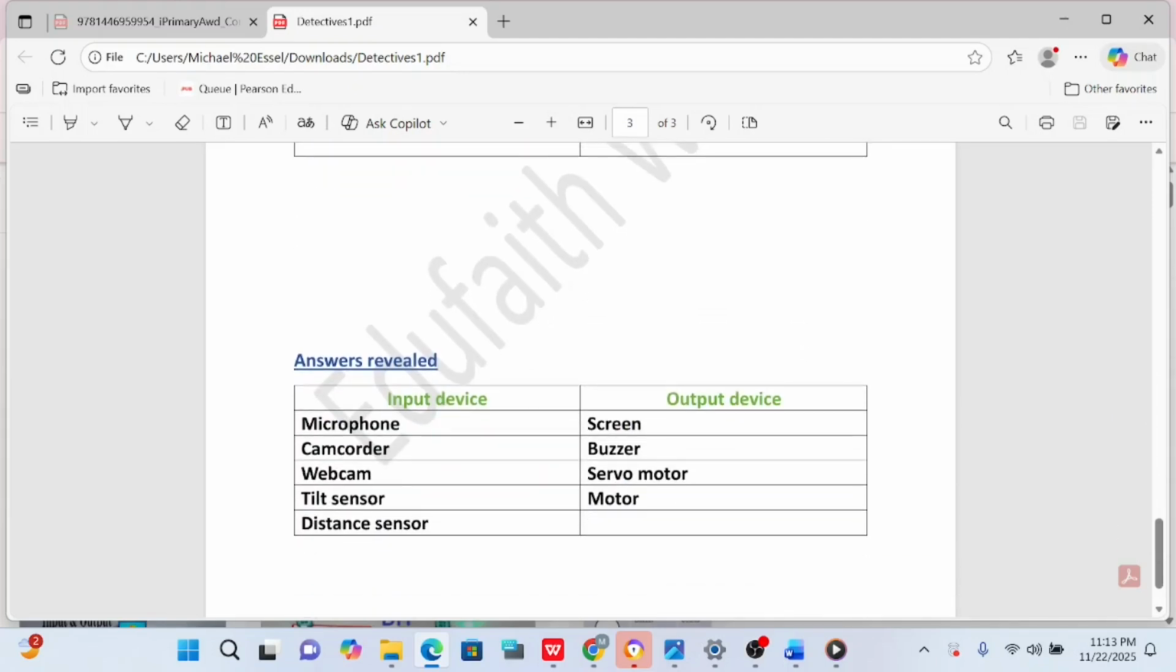Answers revealed. So these are the superheroes. For input devices, we have microphone, camcorder, webcam, tilt sensor, distance sensor. For output devices, we have screen, buzzer, servo motor, and motor.